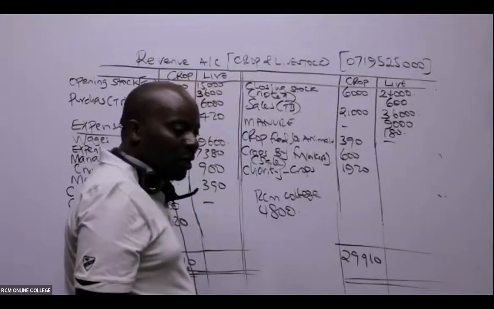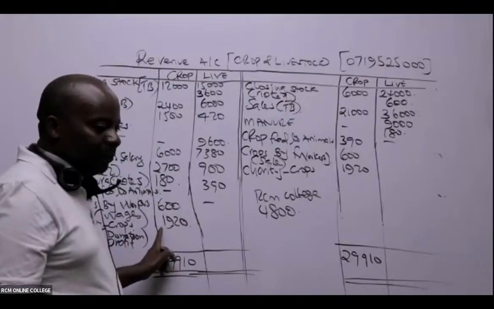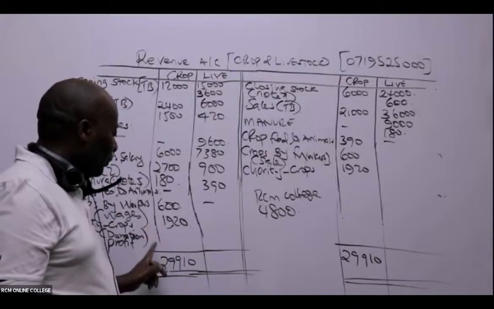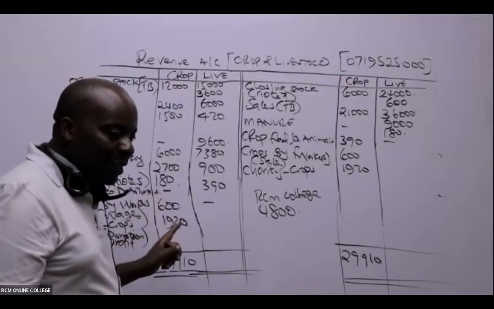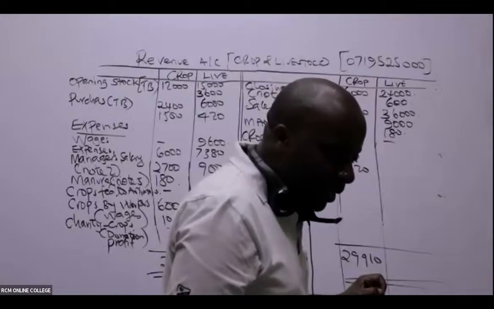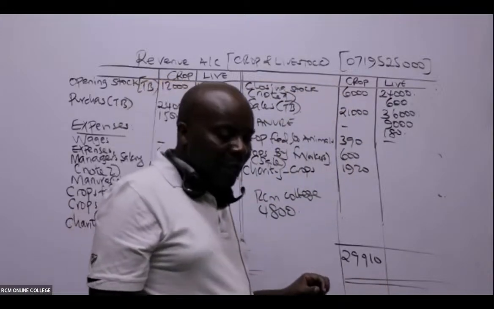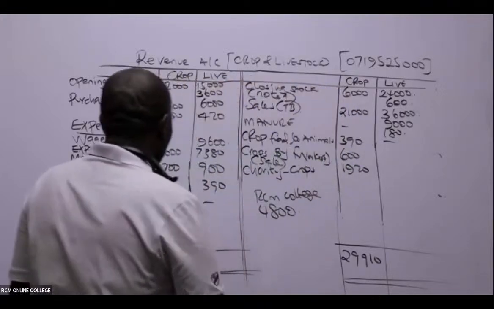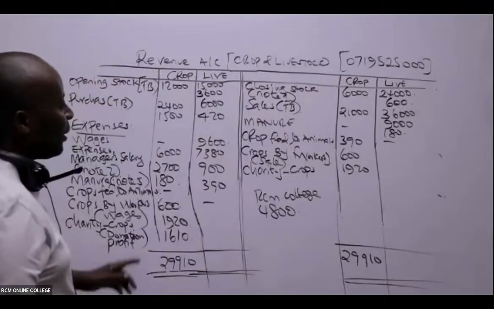So how much is the profit here for crop? 29,910 minus all this, which Chalo has been able to get as 28,something. I'm being given a figure of 1,610. Thank you so much. Then go to the livestock.